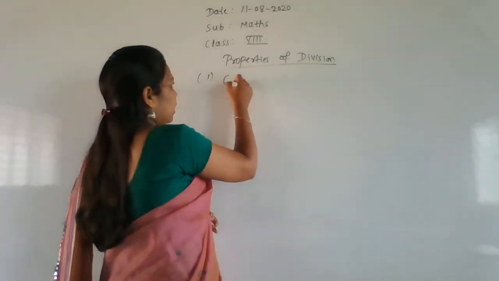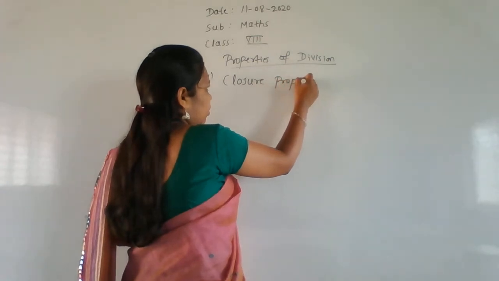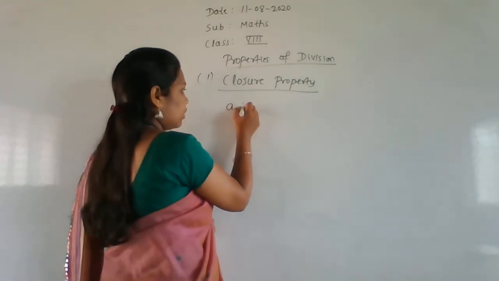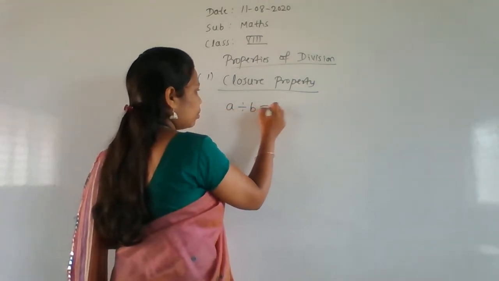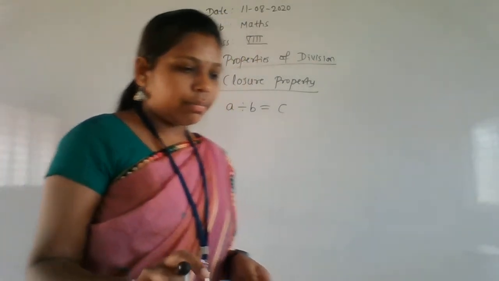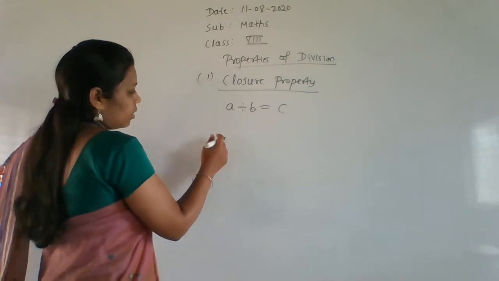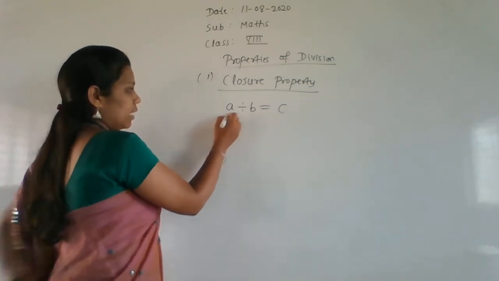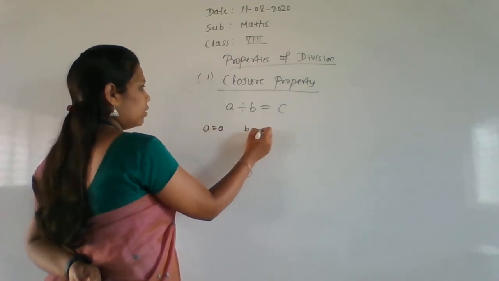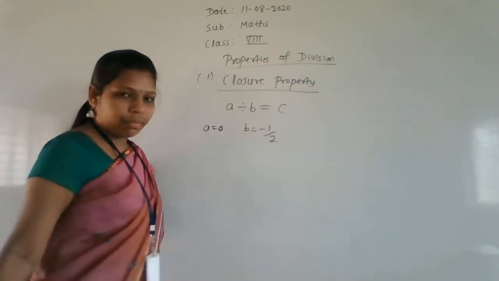First we will take the closure property. What will the closure property say? A divided by B is equal to some C that again belongs to the rational numbers. See here, we take A as 0 and B as minus 1 by 2.